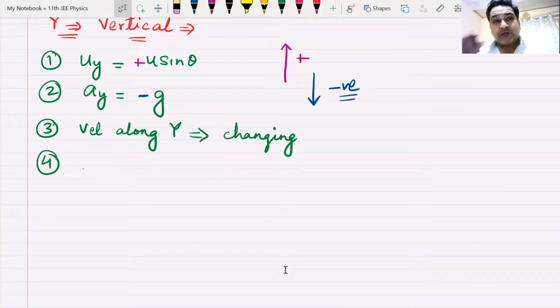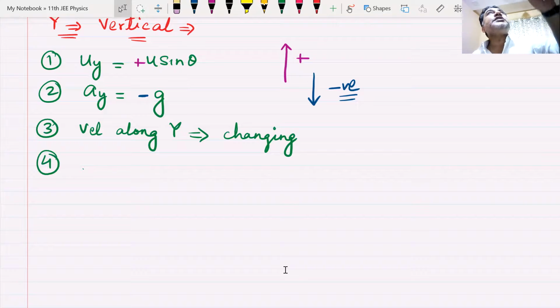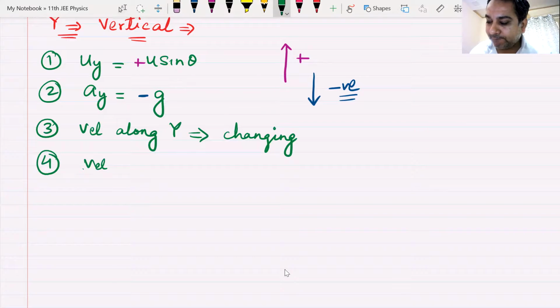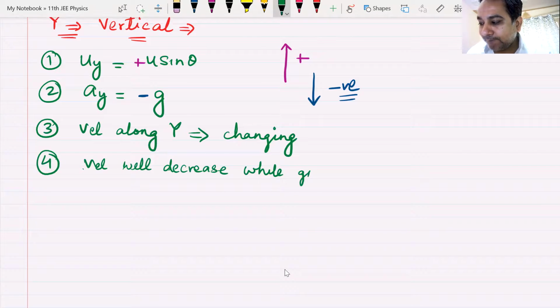Now, what will happen along y-axis? The question is very simple. I have thrown something up with a velocity u sine theta. What will happen to this velocity? First, the velocity will decrease while going up, yes or no?